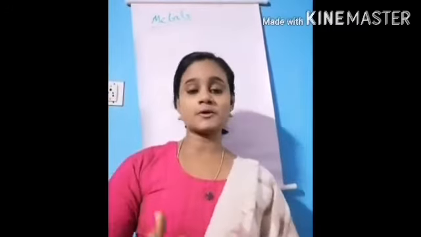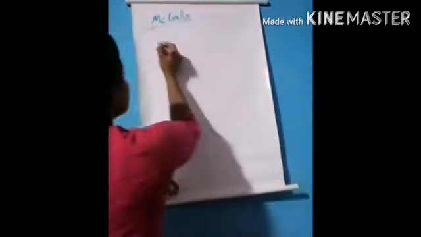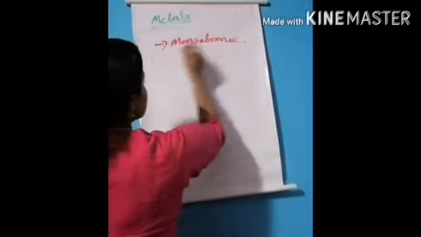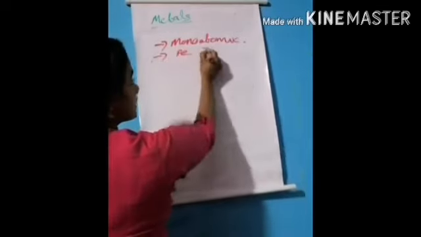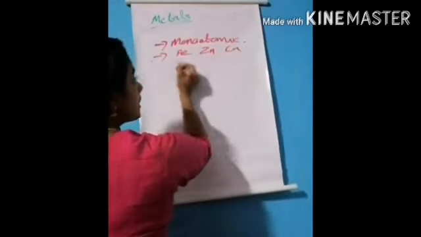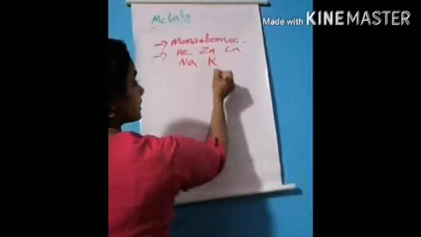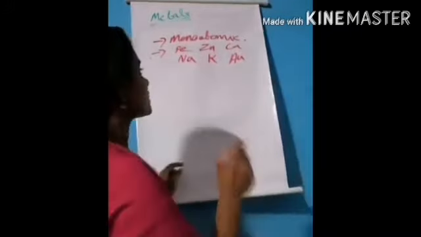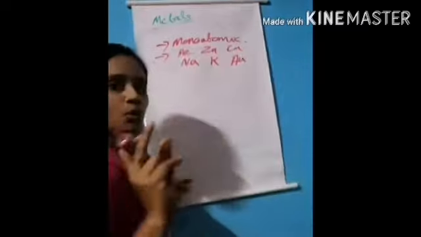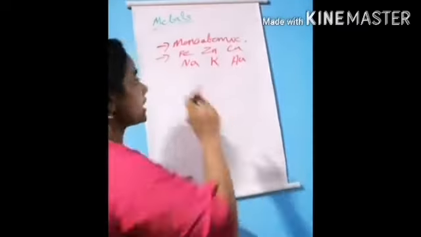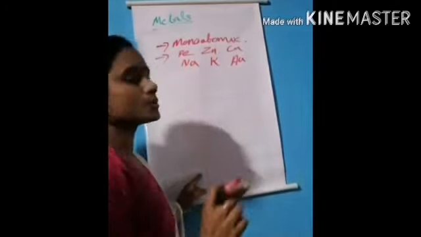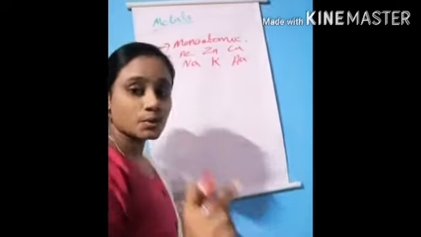Properties of metals. First point, they are monoatomic. For example, iron Fe, zinc Zn, copper Cu, sodium Na, potassium K, gold Au. These elements are represented as a single symbol, so metals are monoatomic.